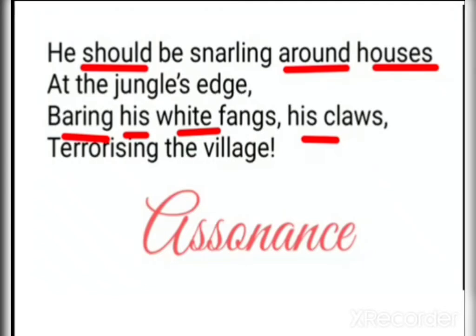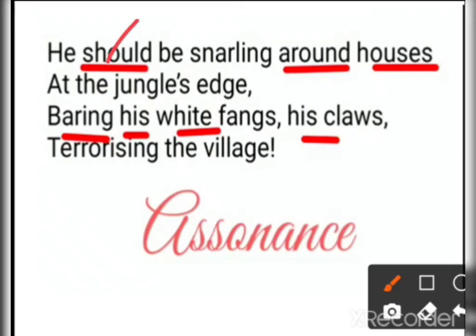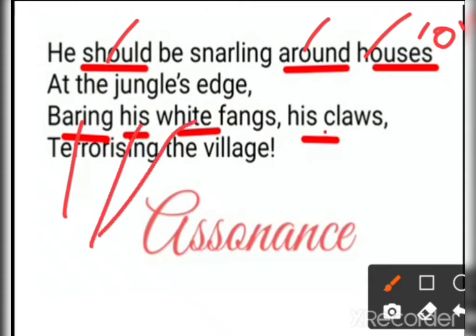The next poetic device here: he should be snarling around the houses. So here is assonance in the first line, and in the third line, wearing his white fangs. Let's see how. Here you can check the sound of O and O. The O sound is being repeated here, so this is an occurrence of assonance, because this O is within the word. Wearing his white fangs, his claws: here the I sound is being repeated. So this is once again a vowel sound, A, E, I, O, U. So this is assonance.